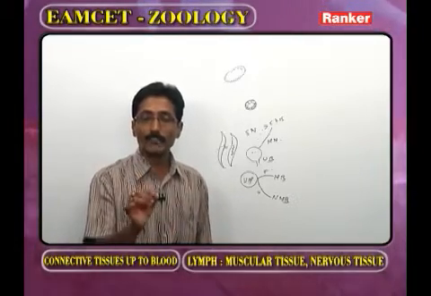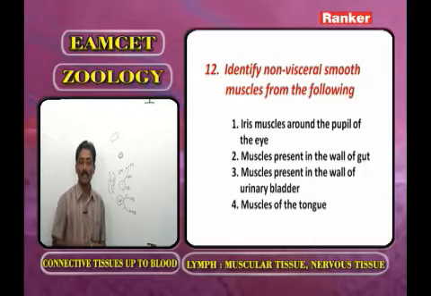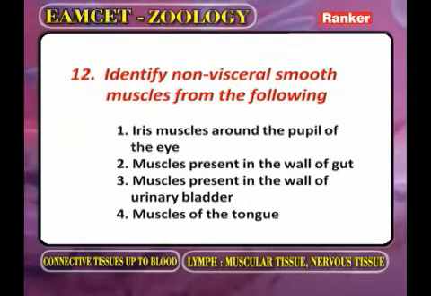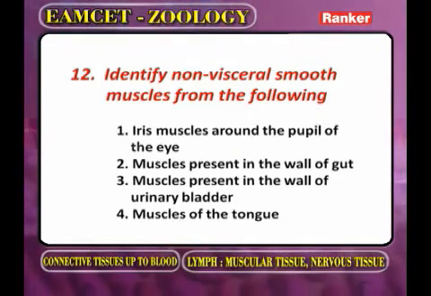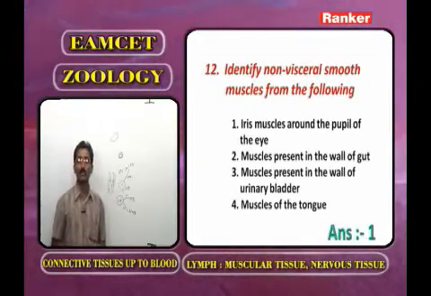Now identify non-visceral smooth muscles from the following. First option, iris muscles around the pupil of the eye; muscles present in the wall of the alimentary canal; muscles present in the wall of the urinary bladder; muscles of the tongue. Based on this information, the correct answer is the first answer, iris muscle around the pupil of the eye.